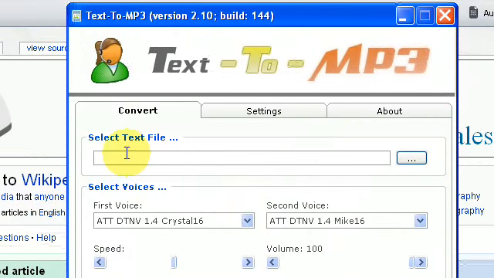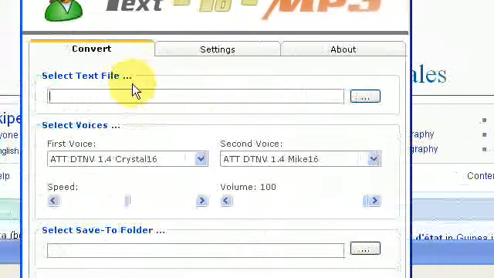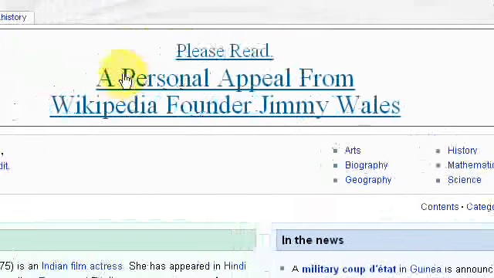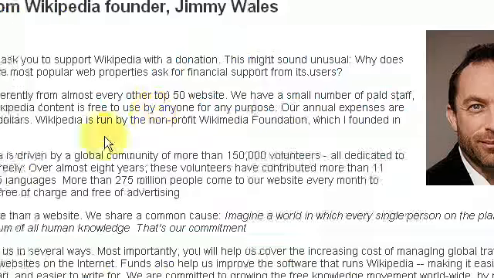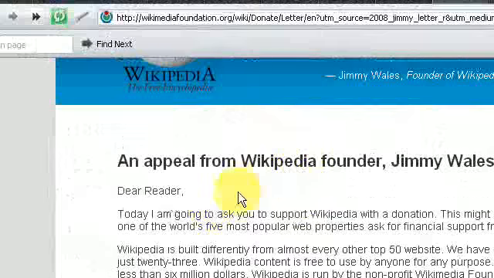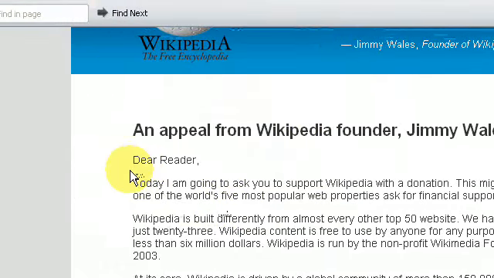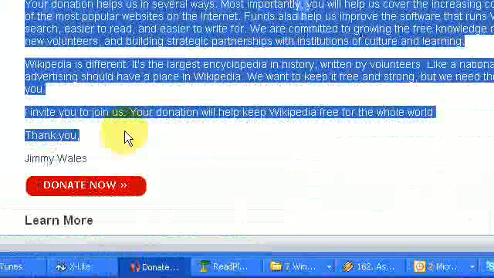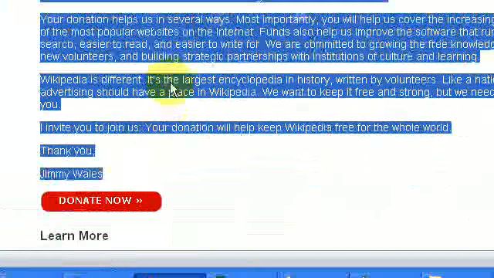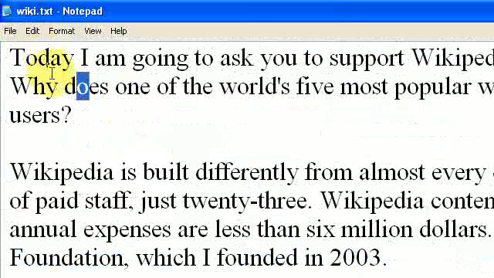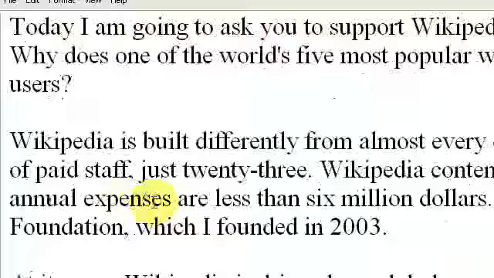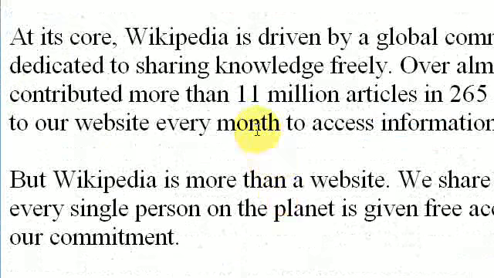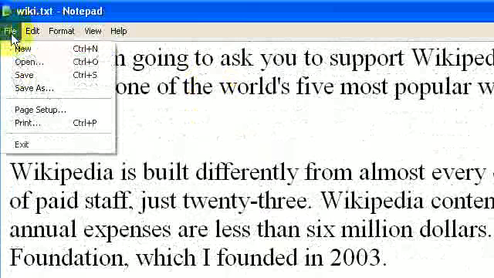And so now, how does this work? Well, let me give you an example. If we go to Wikipedia, let's say we could click on this message here. We're going to select the body of this message. It's a message from Jimmy Wales, the founder of Wikipedia. He's asking for donations, and we copy the message. We're going to go into a notepad. Okay, I've already done this. So here's the body of the message. It's not a very long text file, but we have a text file. So let's save this text file.